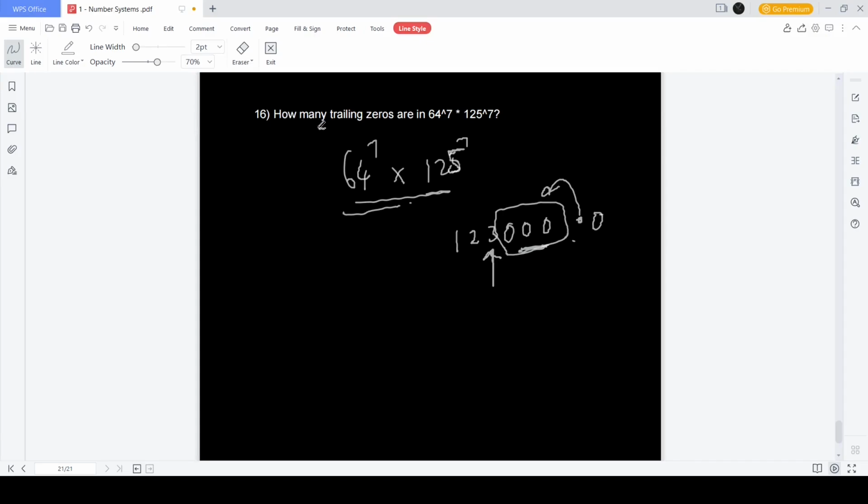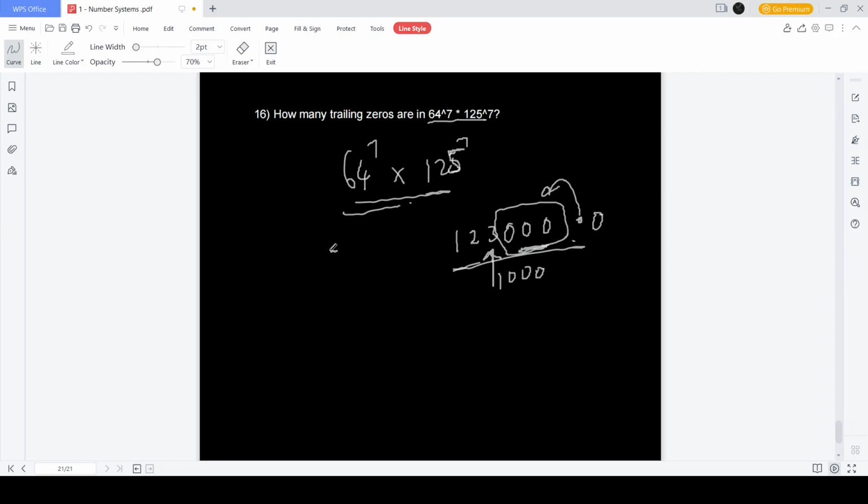Now let's see what makes a trailing zero. A number ending in three zeros is divisible by 1000, right? So a trailing zero is created when a 10 is there in the factors.